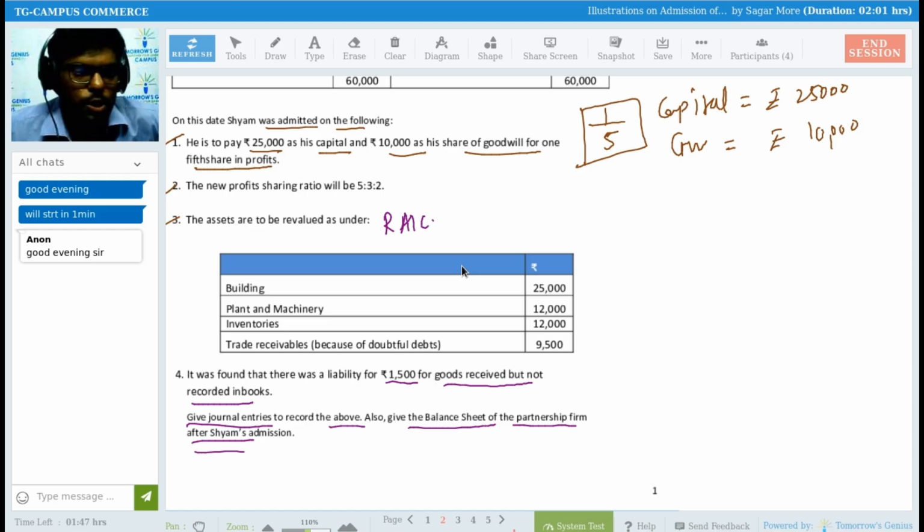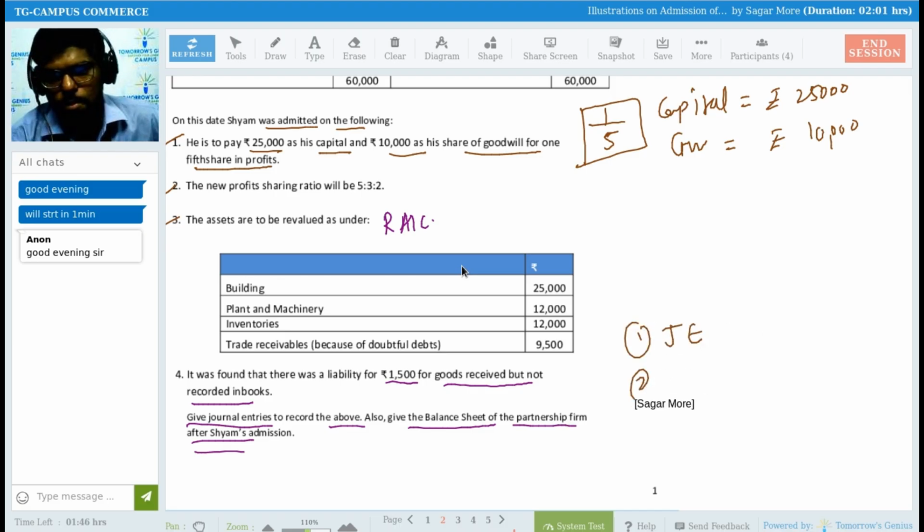After passing journal entries, there is a need to have a revaluation account, because when we close down the revaluation account, we get the balance on the debit side or credit side, that is profit and loss, right? And then we distribute it among the old partners as per their old profit sharing ratio, right? So even if they ask me to pass journal entry, yes, I will pass journal entry. The main answer is passing journal entries and preparation of the balance sheet.